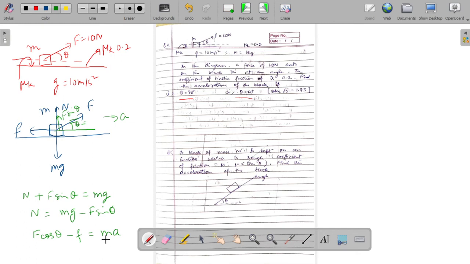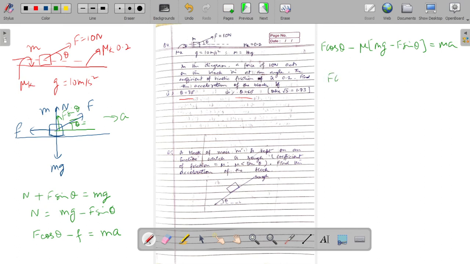So the net force acting on the block in the horizontal direction is equal to ma. Further, F cos theta minus the force of friction, which is equal to mu times the normal reaction acting on the block, that is mg minus F sine theta, should give us the mass times acceleration of the block.